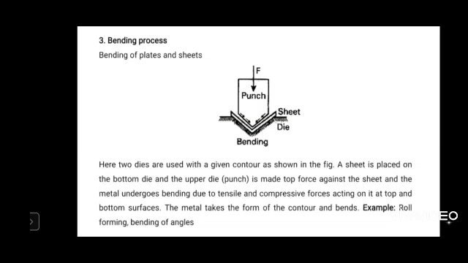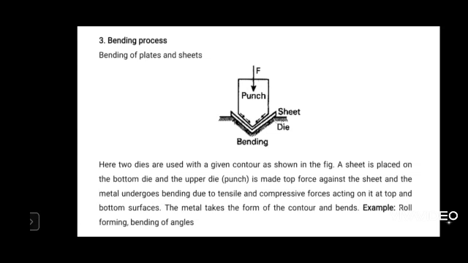Even though the force applied is compressive in nature, because of the punch and die shape, the work experiences a bending force. For the required contour, if the bottom contour has a V shape, the material is bent into a V shape. If you take a bottom contour of rectangular shape and the upper punch also rectangular, then the material is bent into a rectangular shape.